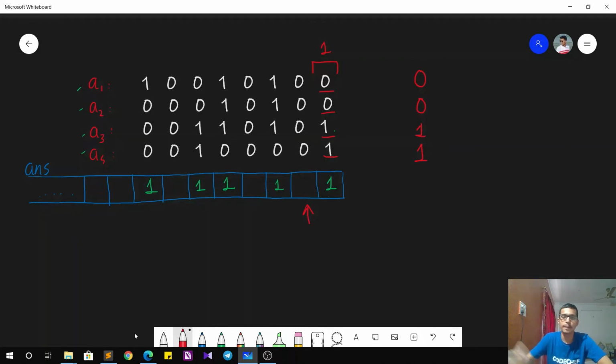So what if I keep taking the prefix sums? 0 sum is 0, then 0 plus 0, the sum again remains 0, then 0 plus 0 plus 1, the sum is 1, and if I add all these numbers, the sum is 1 plus 1, that is 10. So what we see is that for some time the sum remained a 1-bit number and at some point it became a 2-bit number. Why? Because of the property that we just saw of the x-bit numbers.